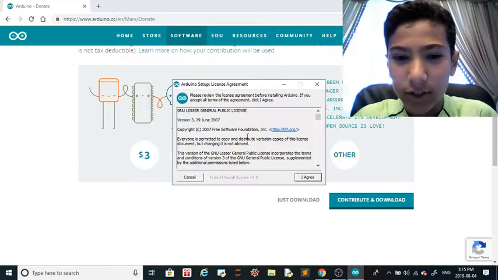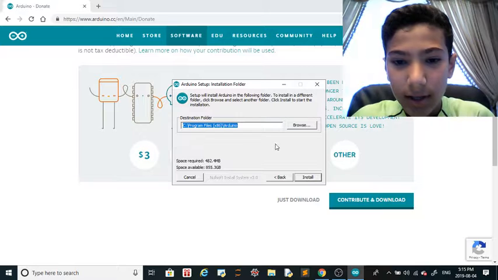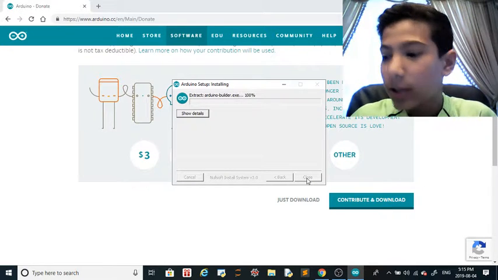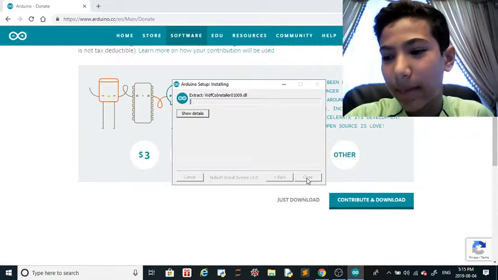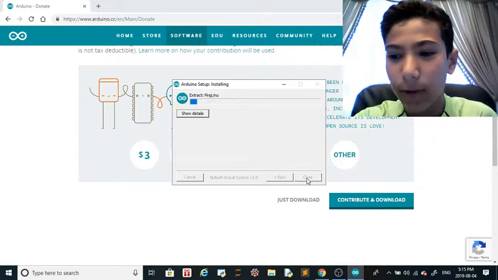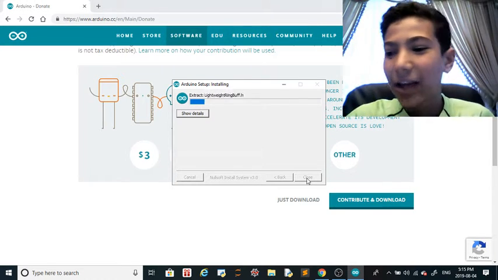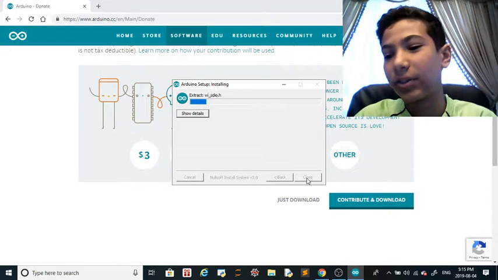So, do you want to allow this app to make changes to your device? Yes. So Arduino is hardware and software. So yeah, I agree. Next, install. That's why you need to buy something, because that's for the hardware. Now the software is free, we just downloaded the software, and the hardware is not free. So you use the hardware with the software.